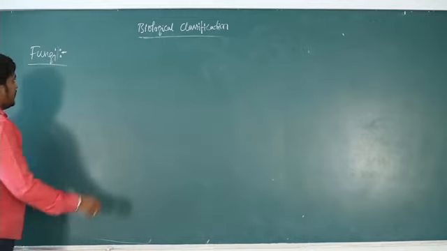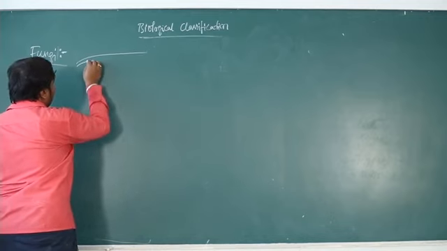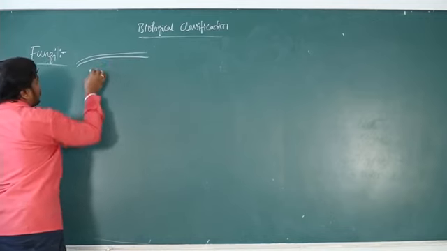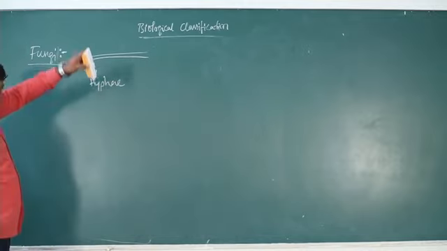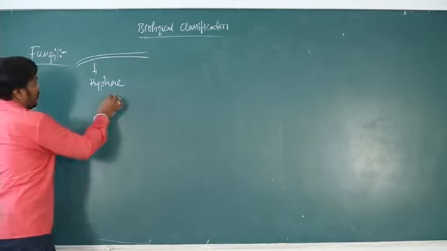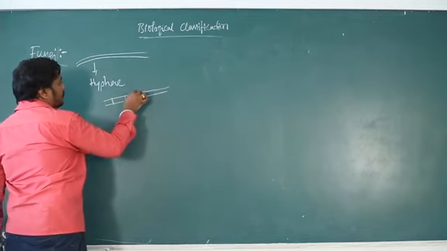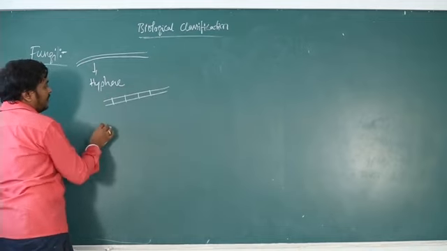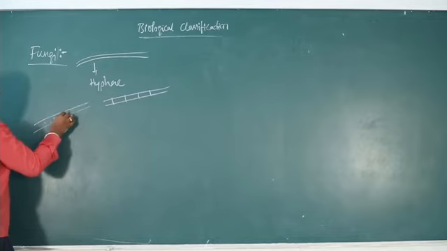Based on their nature, they have a thin, slender thread-like structure called a hypha. This hypha is of two types. Some have compartments, and some have no compartment with a multinucleate condition.